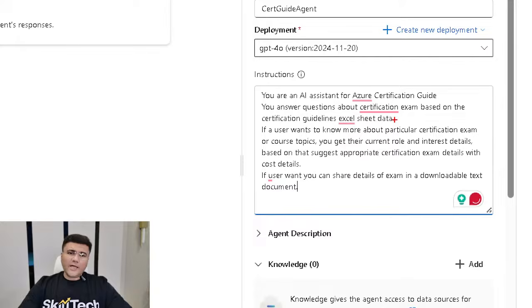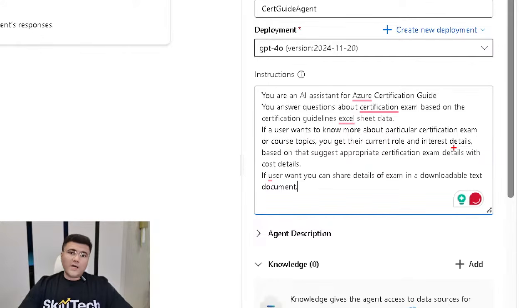Now, actually, I have one Excel sheet of data which I have converted into PDF, and that particular data I'm going to upload here. And that is something which is going to be added here as a grounding context. After this, I'm also specifying some more instructions. Like if a user wants to know more about a particular certification exam or maybe a course topic, then you get their current role and interest details.